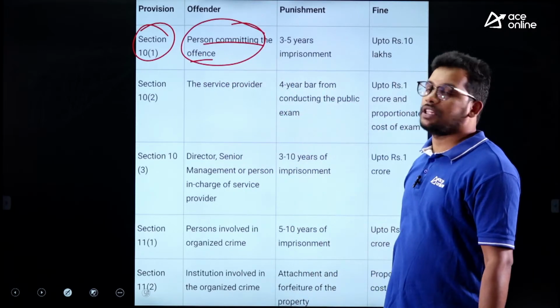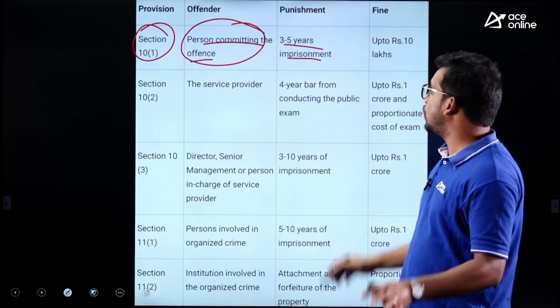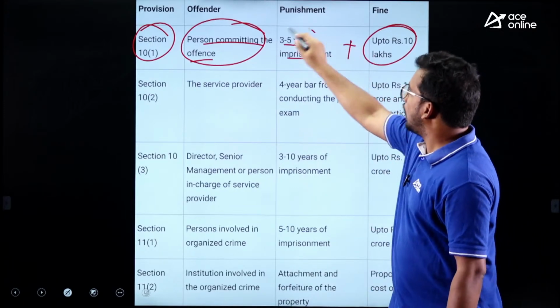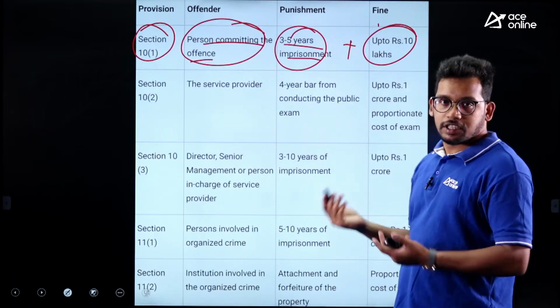Whoever is committing the offence will be subjected to 3 to 5 years of imprisonment in jail, or a fine of up to 10 lakhs, or both. It can be either this one or both, right? So based on the severity.